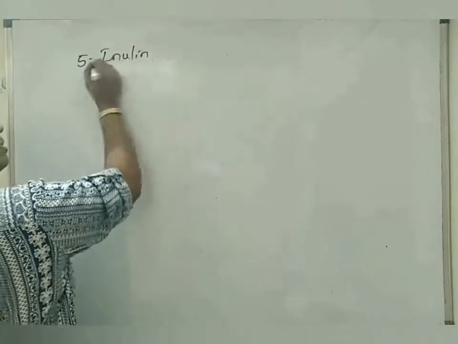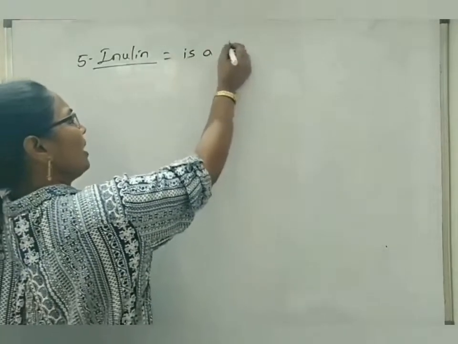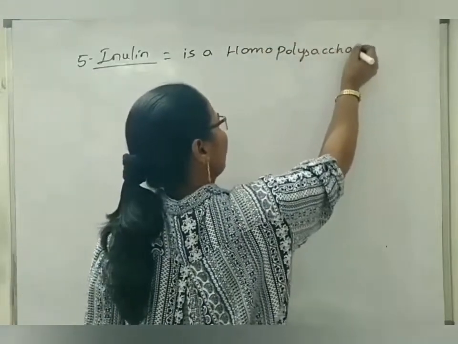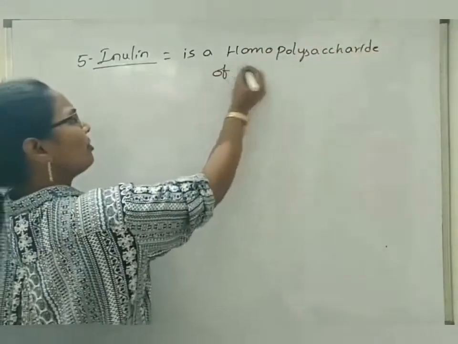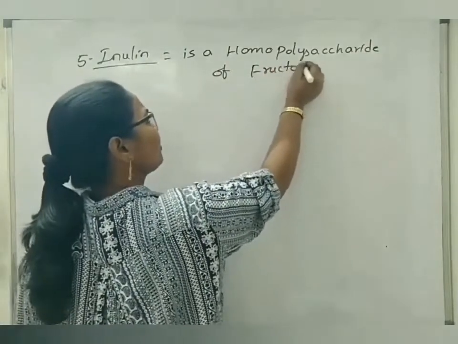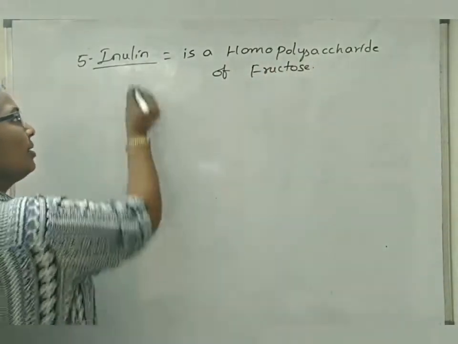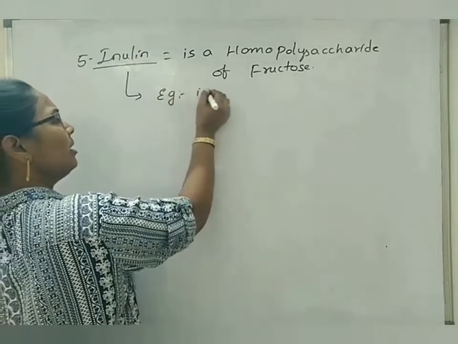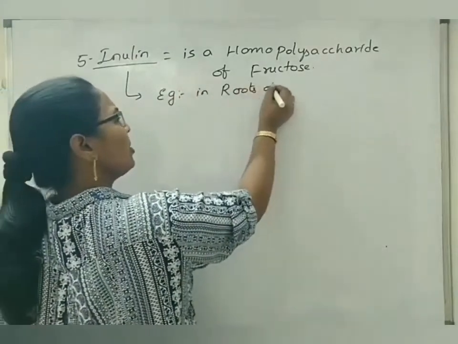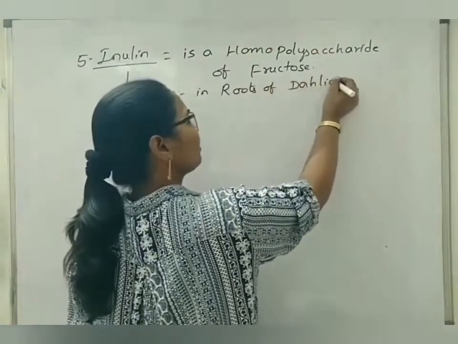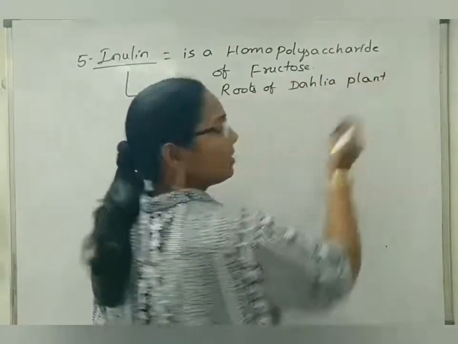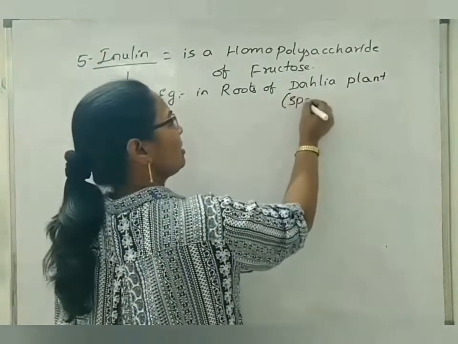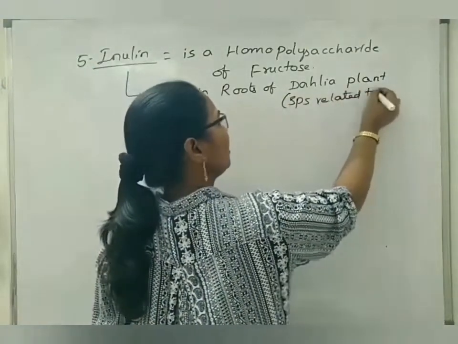Next is inulin. Inulin is again a homopolysaccharide of fructose molecules. Where is this inulin seen? Examples are in the roots of the dahlia plant. What is dahlia? It is one of the species that is related to chrysanthemum.